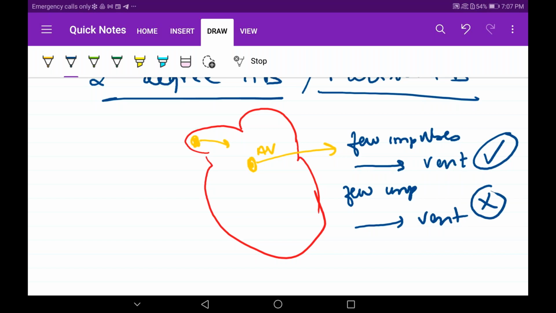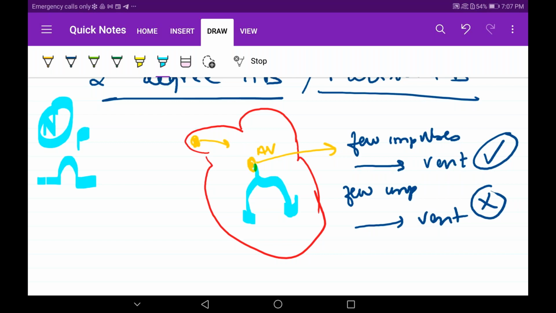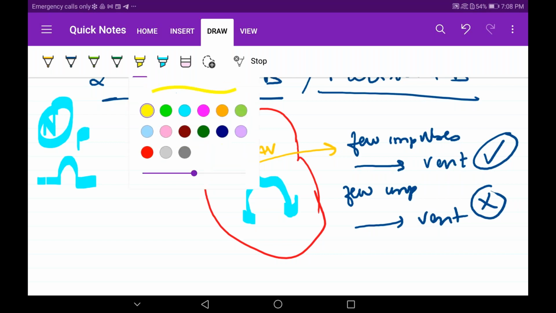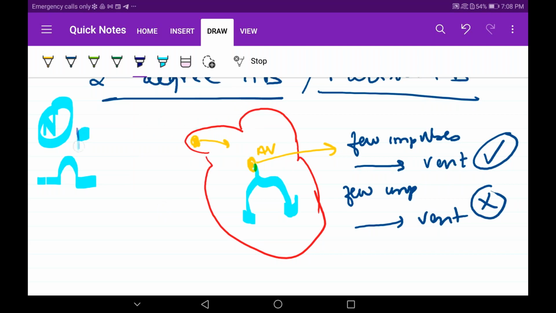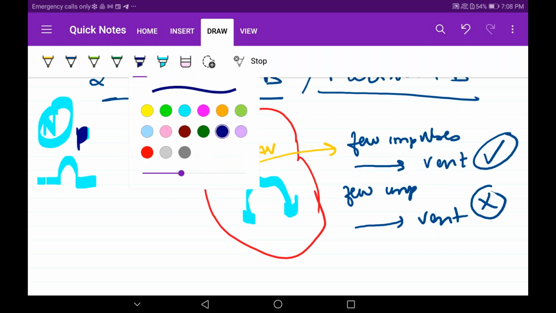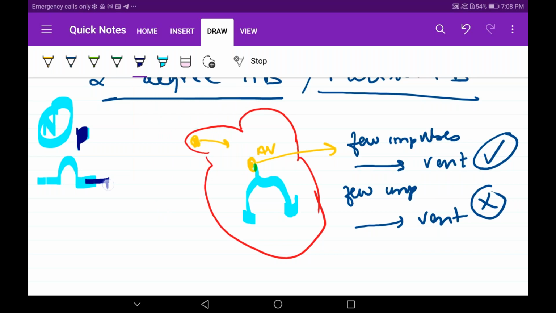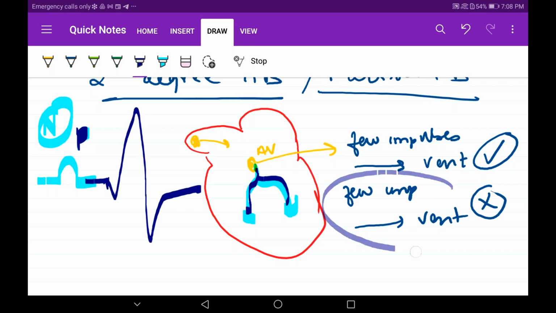Tell me, normally what happens when the signal reaches the ventricles? This is normal. P wave is normal. SA node is sending signal appropriately. But what happens later? The QRS, what is happening? Normally QRS comes when the signal reaches the ventricles. Now, what did I tell over here? Few impulses are not reaching the ventricles.